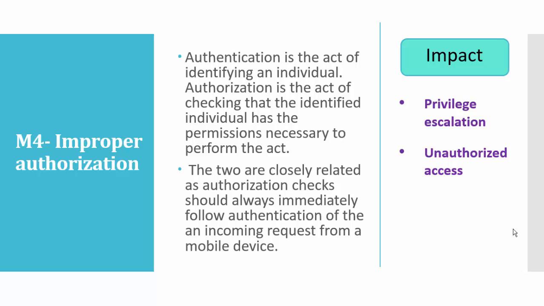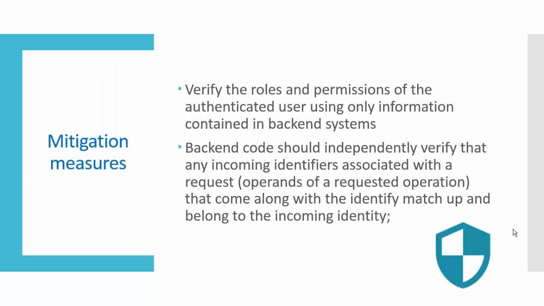So, the impact: if you fail to provide proper authorization, then privilege escalation and unauthorized access can be possible. Suppose a person gets access to someone's mobile phone, and you're using a banking or some other online transaction app, so there should be two factor authentication for proper authorization, etc. So these are some mitigation measures.